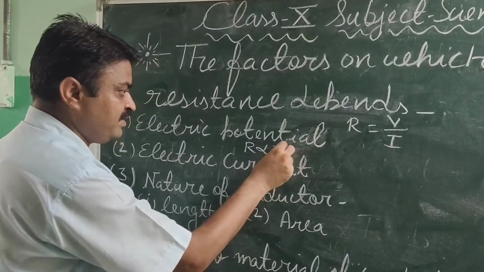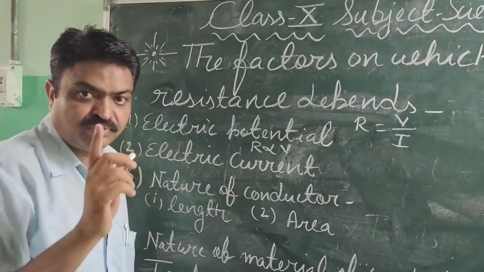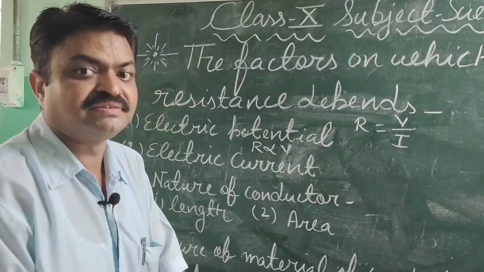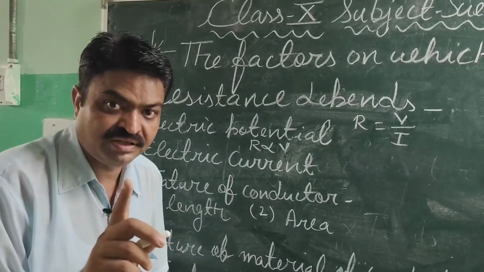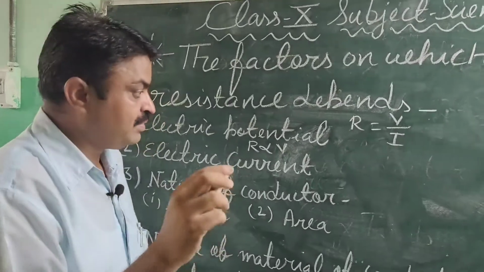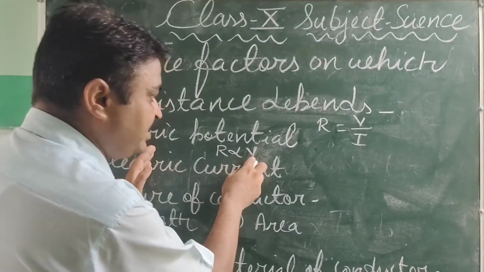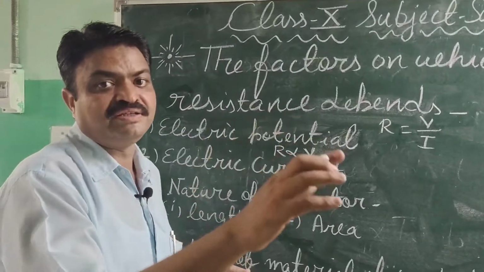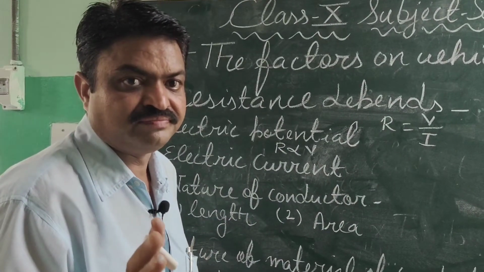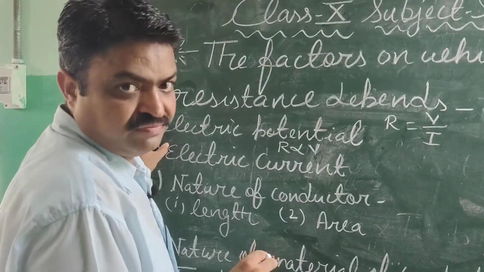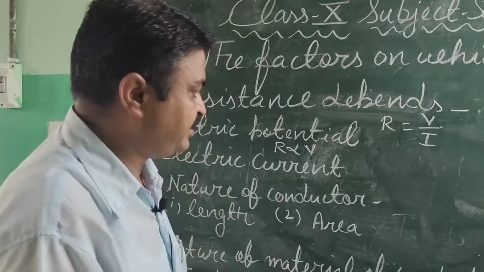It means if we increase the electric potential, then the resistance will also increase. Likewise, if we decrease the electric potential, then the resistance will decrease. So this is the first factor on which the resistance depends.